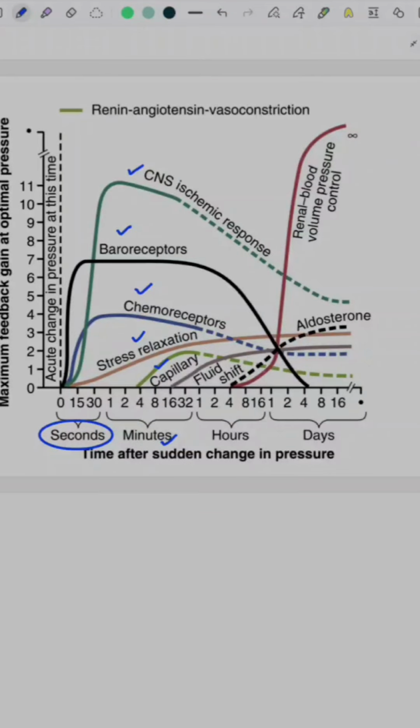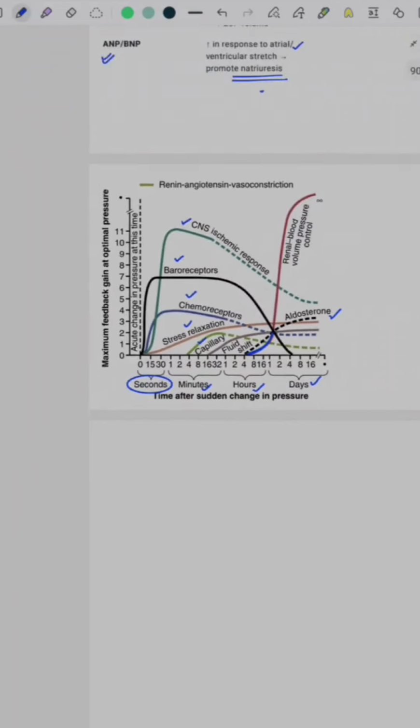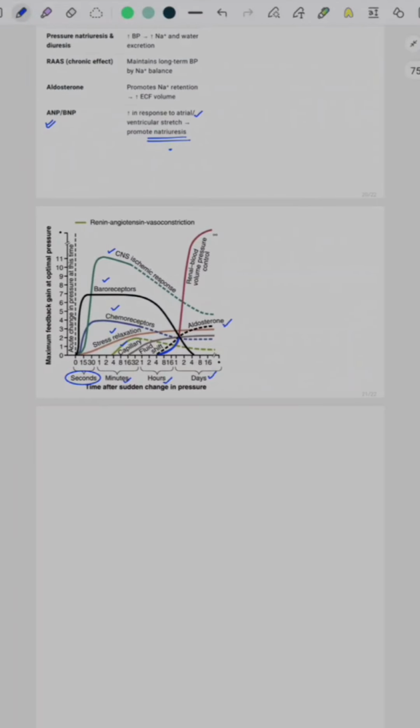Then there is activation of renal systems, especially the early phase of renin-angiotensin-aldosterone system mediated by angiotensin 2 and antidiuretic hormone, which is activated within hours. The chronic phase of renin-angiotensin-aldosterone system is activated within days, and it is mediated by aldosterone, and it is counteracted by ANP and BNP. So this summarizes basically the regulation of BP.